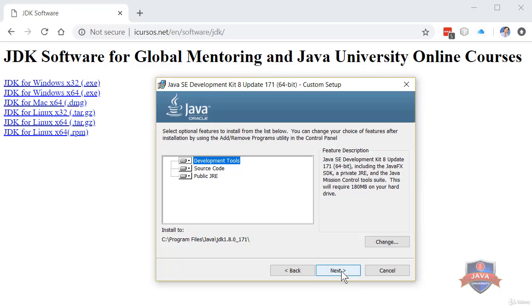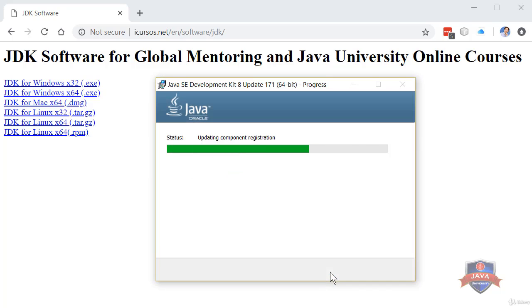Next, we'll see the installation path of the JDK. Here, you can modify it, but we leave the default values and click on Next. We wait for the installation to finish.